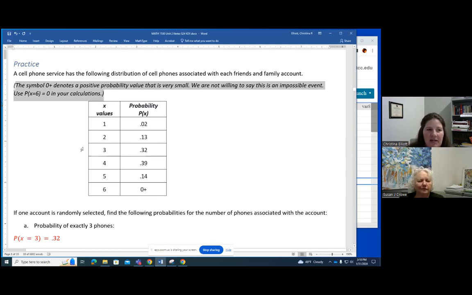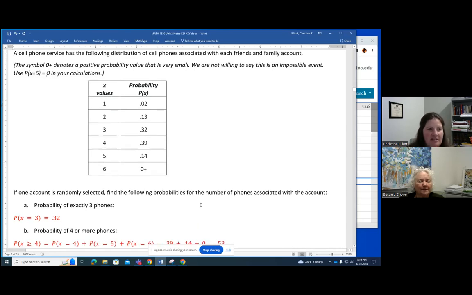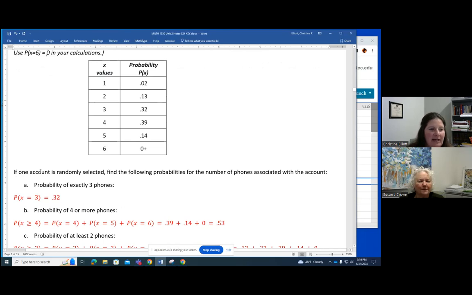Just a reminder, because we are going to put this distribution in StatCrunch, remember that when you're doing calculations, you can just put a 0 in for the 0 plus. Yes, don't make up some number. Just use 0 for the calculation. And don't type the plus, because then it won't be recognized as a number. So when I read the probability distribution, I can answer questions. Like, if one account is randomly selected, find the probability of exactly 3 phones on the account.